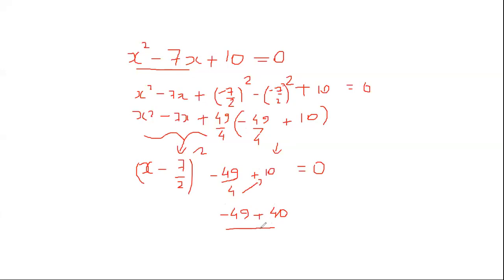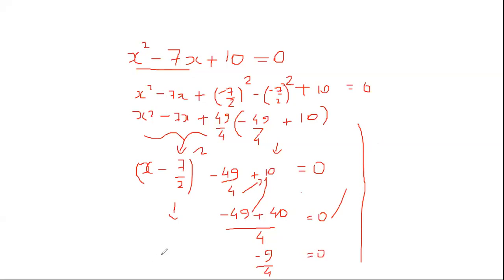By 4. If anyone has a doubt how 40 came, I cross multiplied 4 into 10. Now this part will come down as it is, I'm not writing it one more time, will be equal to 0. Now minus 49 plus 40 will be minus 9, difference between the numbers and sign of the larger number. Minus 9 by 4 is equal to 0.